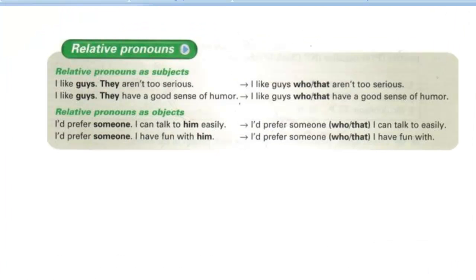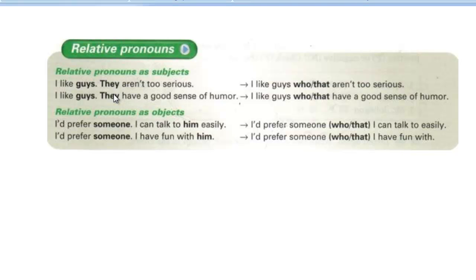Let me talk about the first example that you see here, relative pronouns as subjects. So in essence, what we want to do in this class is take two pieces of information. For example, I like guys. They aren't too serious. That's the second piece of information.